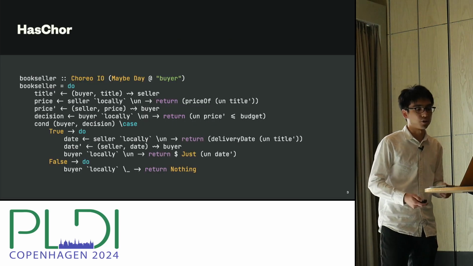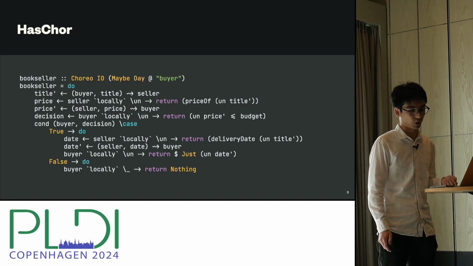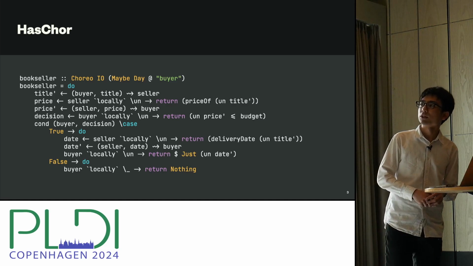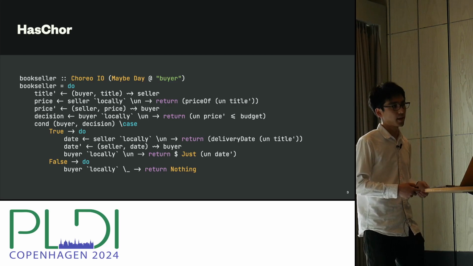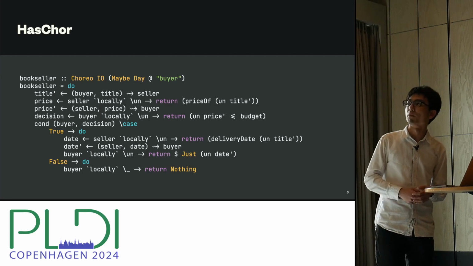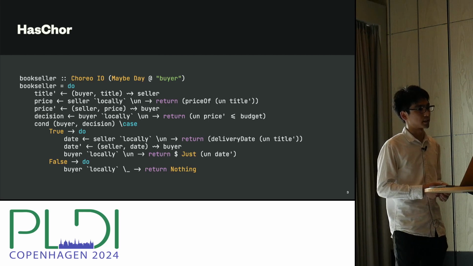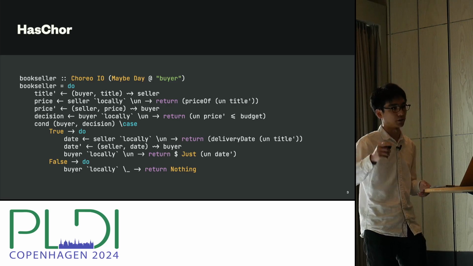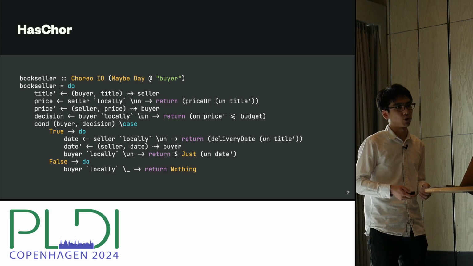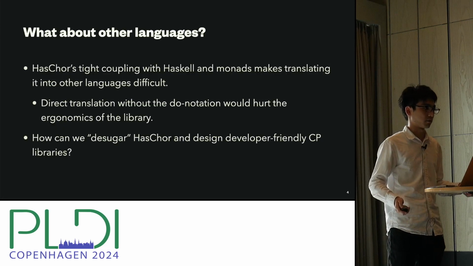HasChor was the first to introduce the idea of library level choreographic programming, and here is a sample choreography in Haskell. HasChor is a Haskell library, and we express choreographies as computations in this Choreo monad. Inside this Choreo monad, you can use choreographic operators like locally and squiggle arrow, which represents communication. So HasChor brought choreographic programming to Haskell, which led me to this question of, what about other languages?